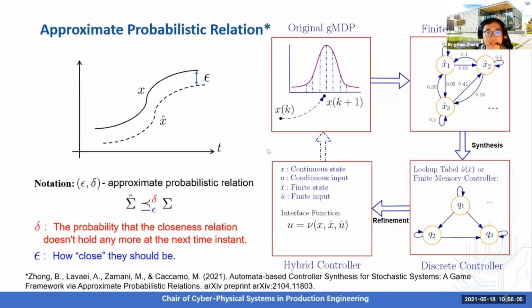In the following discussion, we assume that this relation can already be found between the finite abstraction and the original GMDP. The literature listed here introduces in detail how we can find such a relation for a class of nonlinear stochastic games.